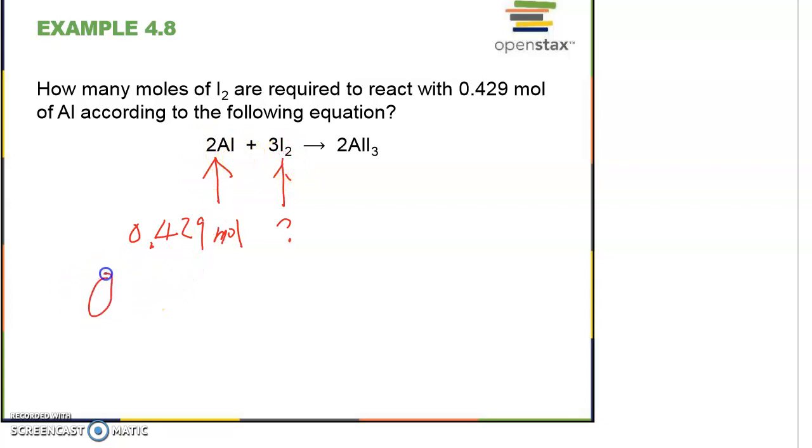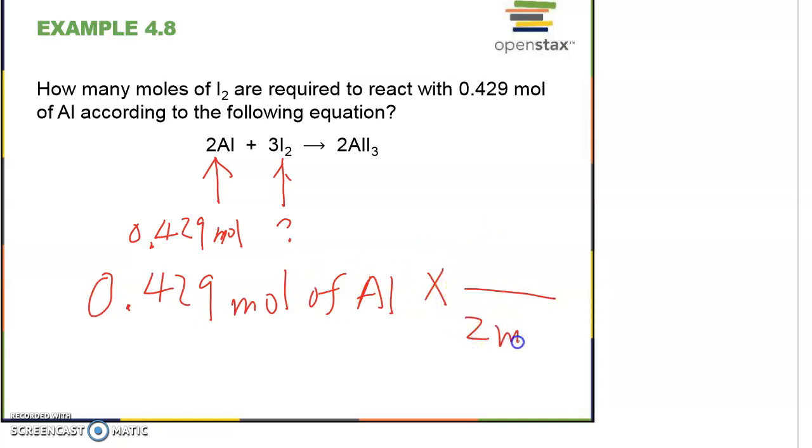So what we're going to do is write it again: 0.429 moles of Al, and for each 2 moles of aluminum, I need 3 moles of I2. In the future, you do not need to write down all this, like "of iodine" or "of aluminum."